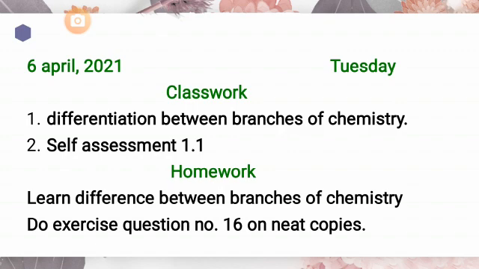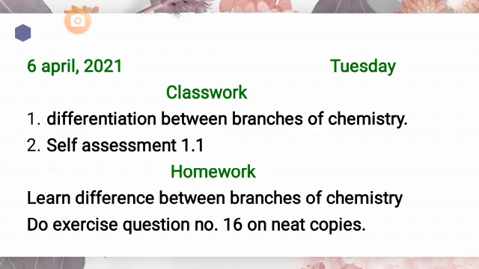For example, I am giving you an example that the definition of physical chemistry was the branch of chemistry that deals with the laws and theories to understand the structure and changes of matter is called physical chemistry. So now the difference you will write about that. If we study those laws and those theories that are helpful to understand the structure of acetic acid and the changes that this acetic acid undergoes, that will be the physical chemistry.